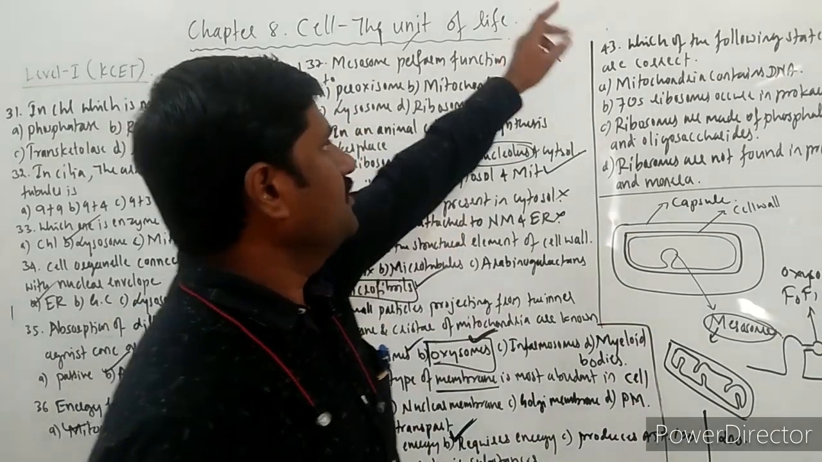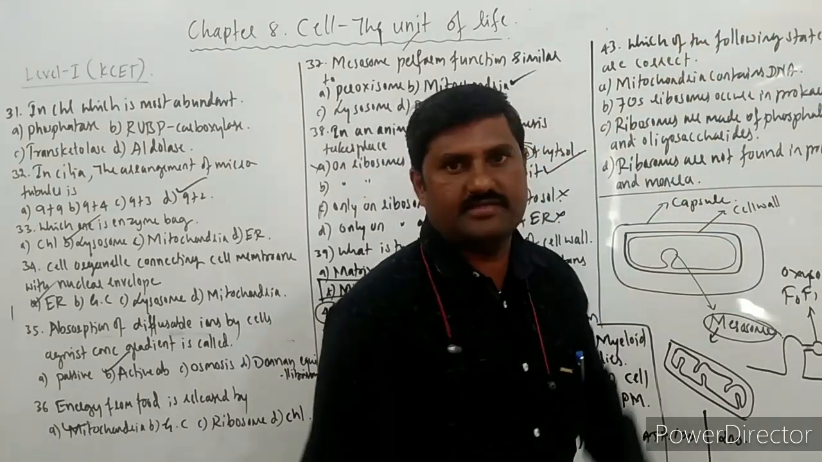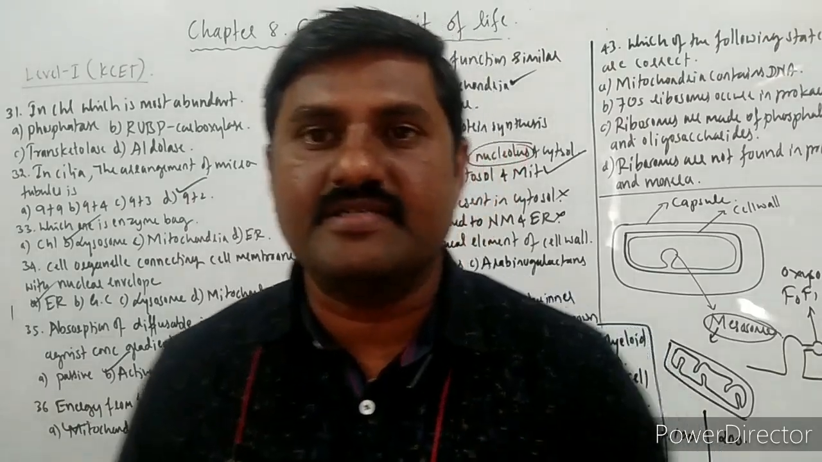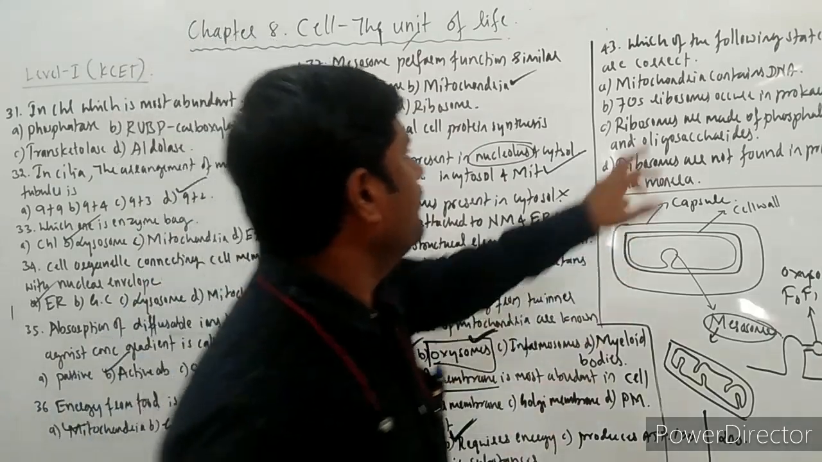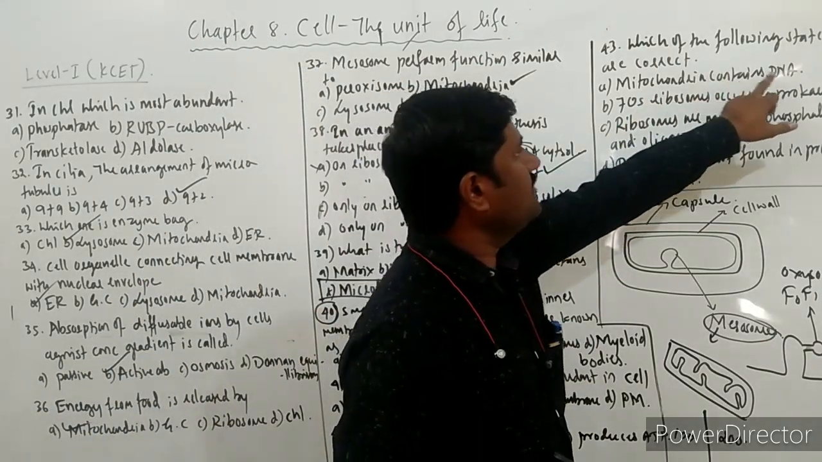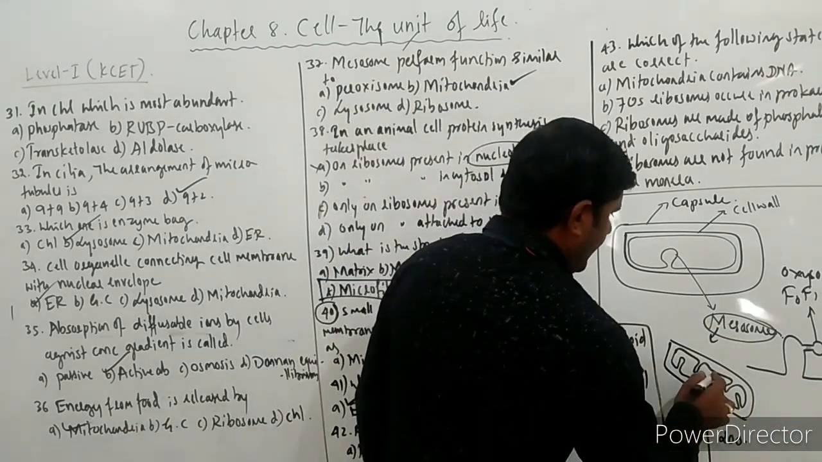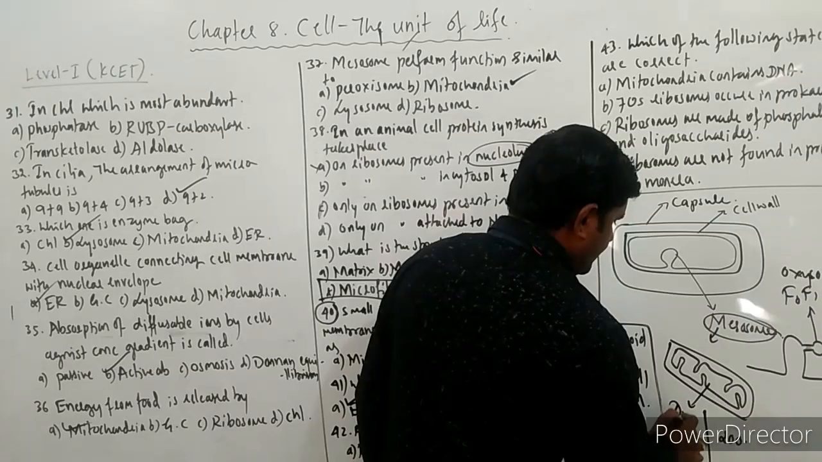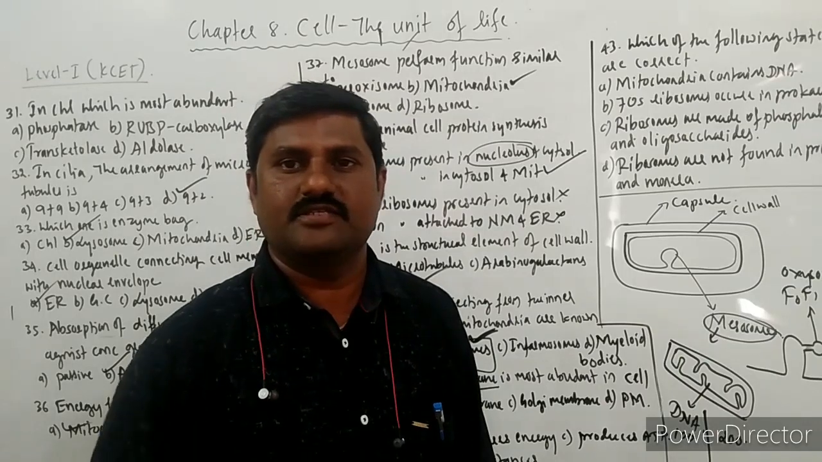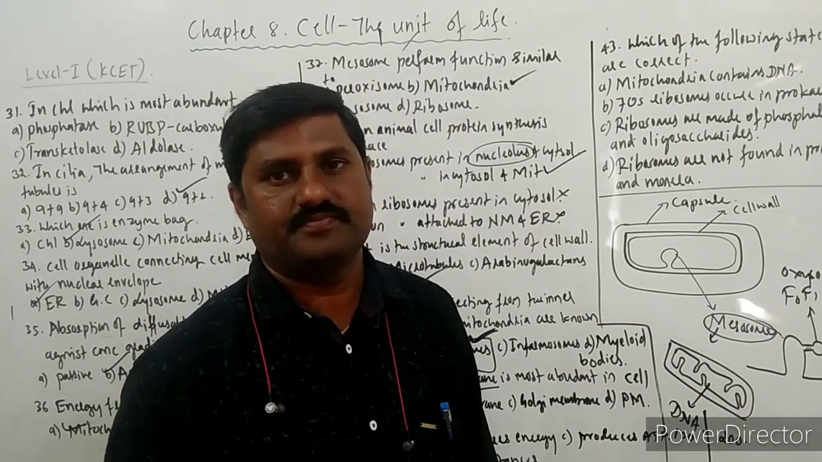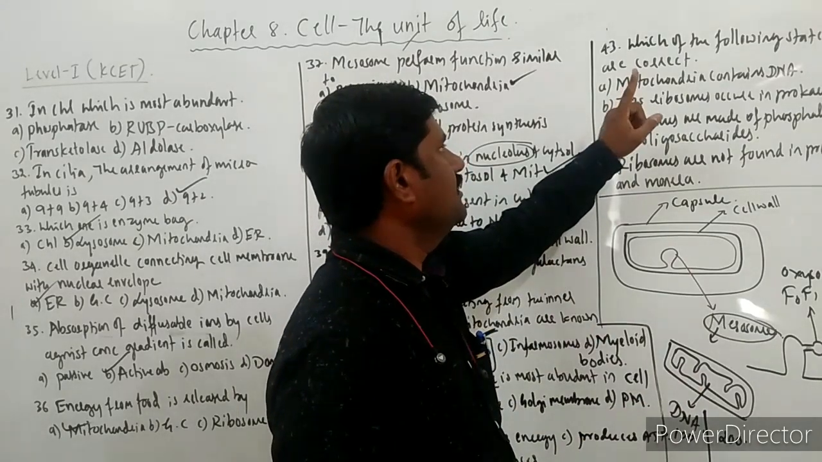And the next question. Which of the following statements are correct? Let us see the statements first. Mitochondria contains DNA. Of course it is true. Mitochondria has its own DNA, which is circular in shape, right? Circular DNA is present. It is the right statement.